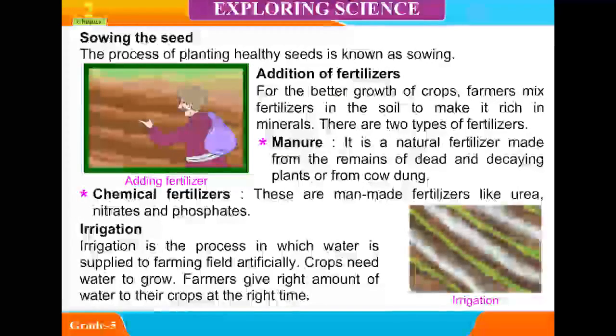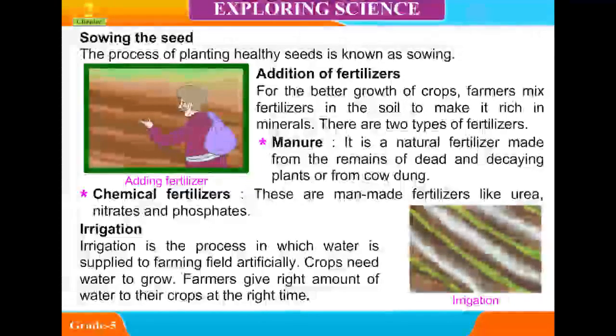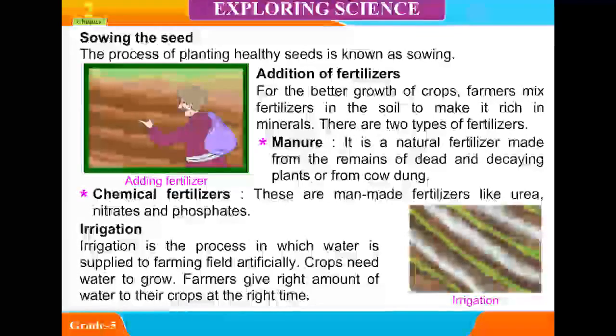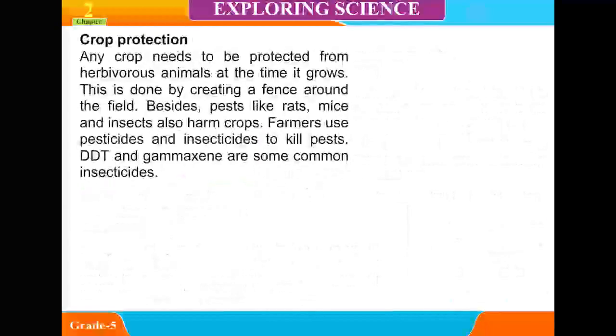Irrigation. Irrigation is the process in which water is supplied to farming fields artificially. Crops need water to grow. Farmers give the right amount of water to their crops at the right time.